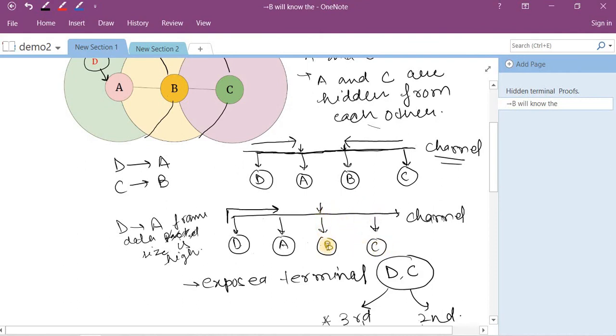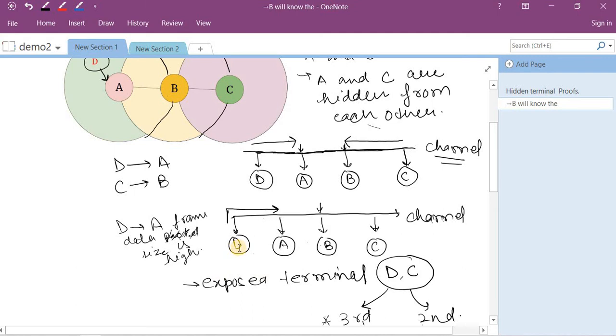there will not be a problem, because these two channels, or you can say these two nodes, are different. So this problem is called the exposed terminal problem, and it leads to poor utilization of the channel, because at the same time both of the nodes can transmit the data, but due to the carrier sense multiple access protocol, it is not possible.